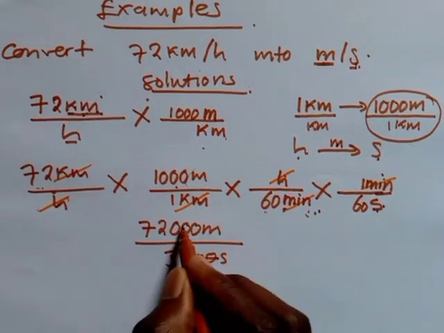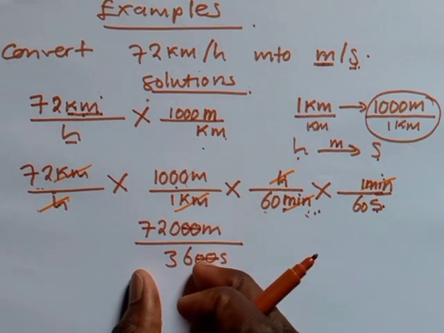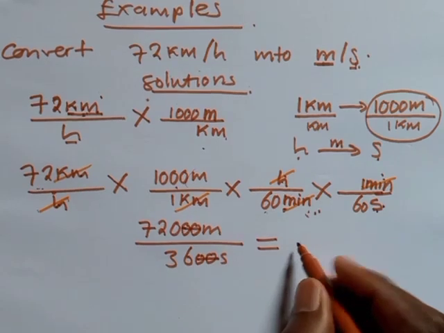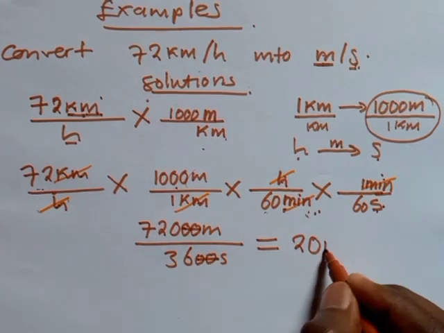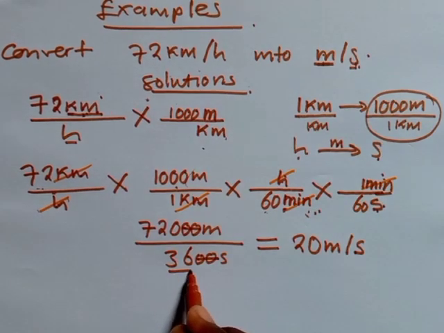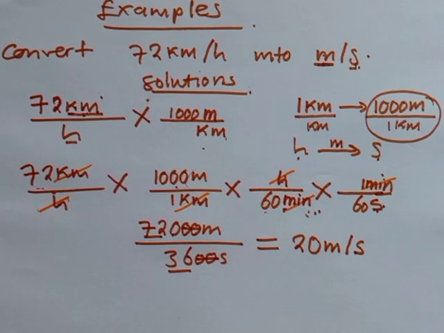You can cancel these zeros. So if you divide 36 into 720 meters, we get 20 meters per second. Why? Because 36 can go into 72, but it can't go into 0, and it has to give you something like a 0. This is how you use what we call the chain link method.